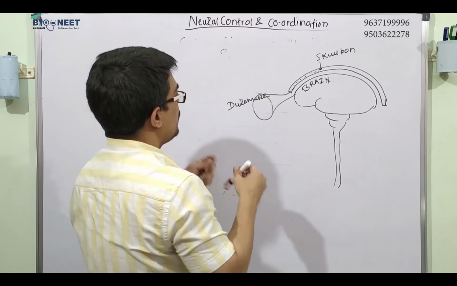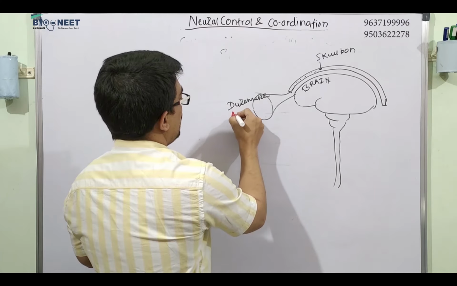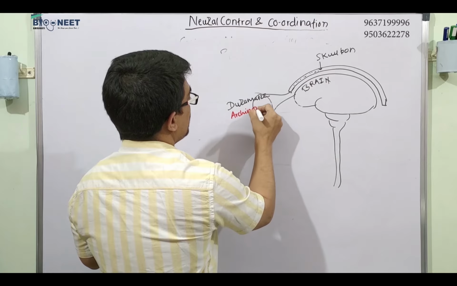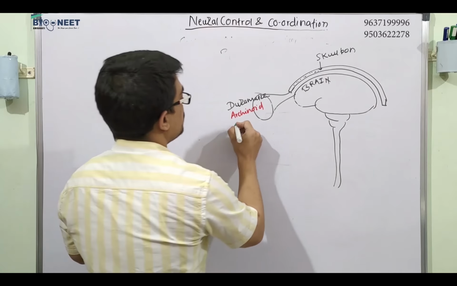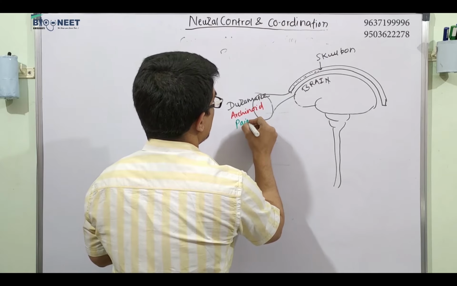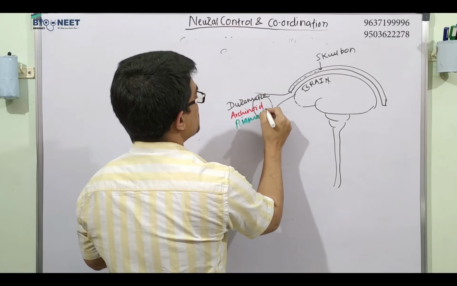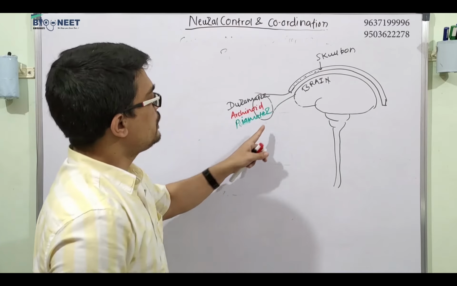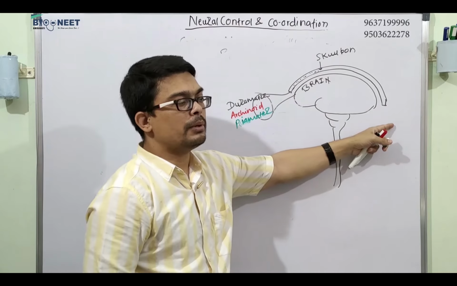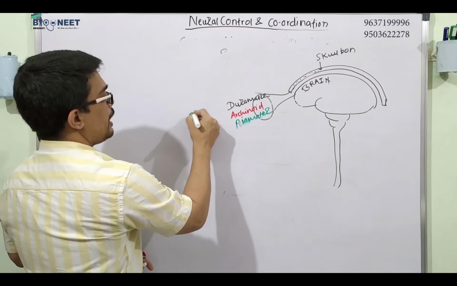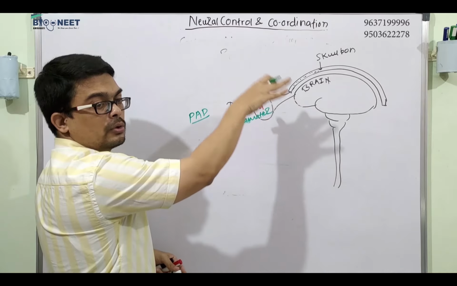Then arachnoid mater, and the innermost one is the pia mater. Mater means some substance. So how will you remember these three coverings of the brain? You can remember the word PAD. A pad is just a cushion to avoid injury.